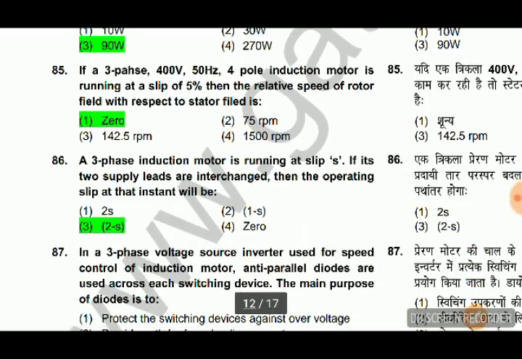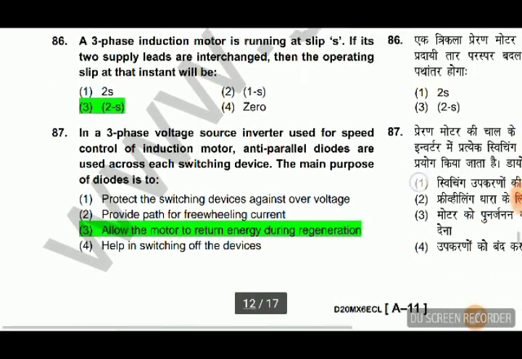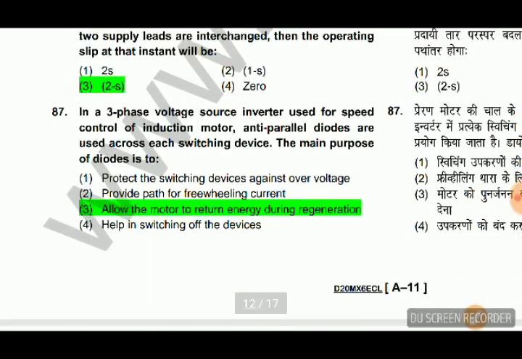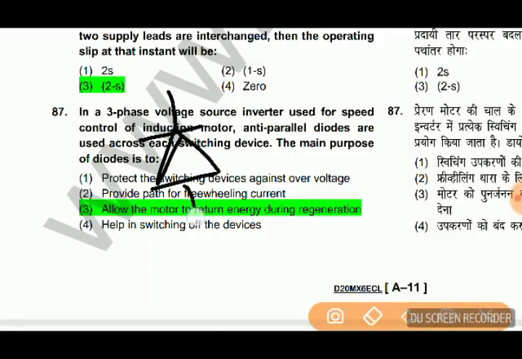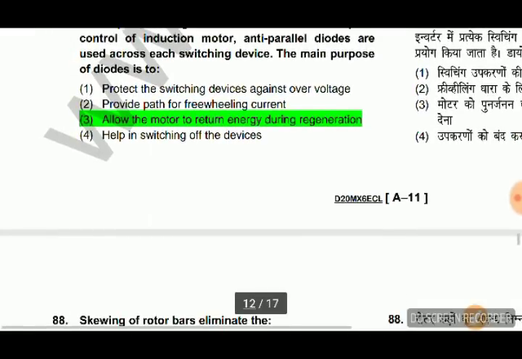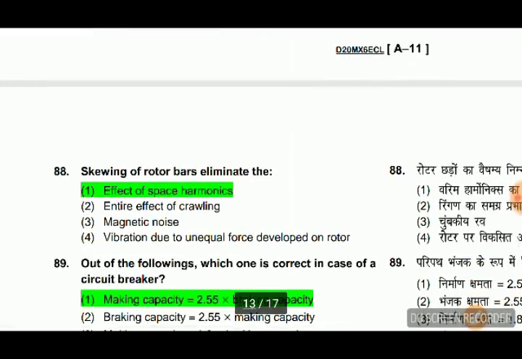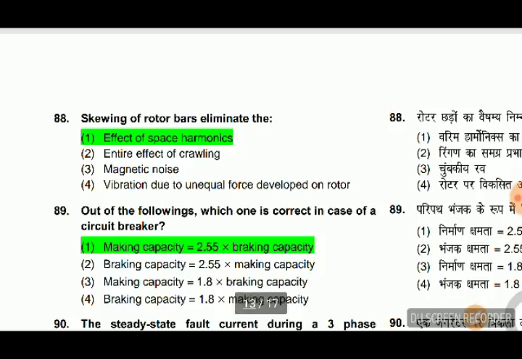Then 86th, a 3-phase induction motor is running at slip S. If its two supply leads are interchanged, then the operating slip at that instant will be 2 minus S. In a 3-phase voltage source inverter used for the speed control of induction motor, anti-parallel diodes are used across each switching device. The main purpose of the diodes: anti-parallel diode इसलिए यूज किया जाता है क्योंकि जब regeneration operation is used for the motor, then the energy will be returned through that opposite direction diode. Then skewing of rotor bars eliminates the effect of space harmonics.